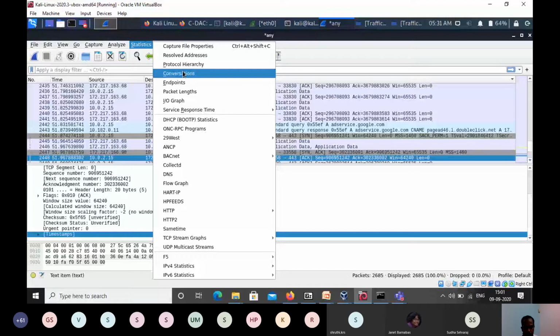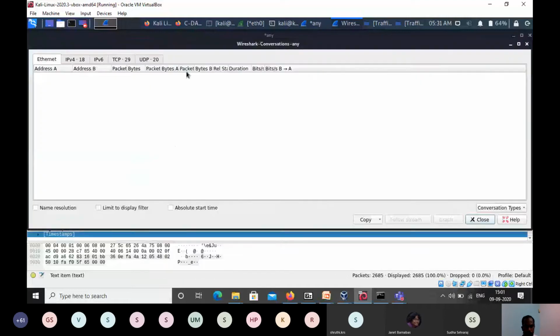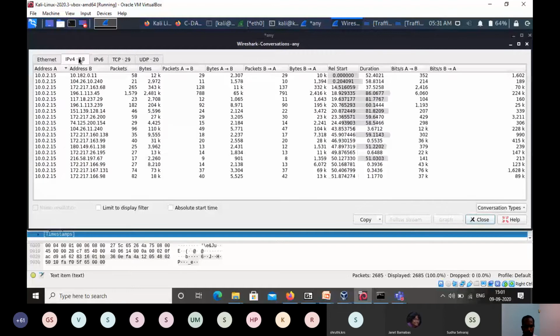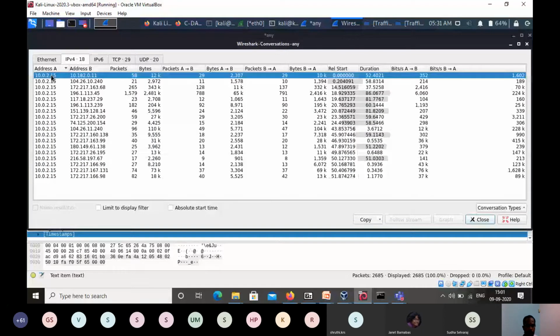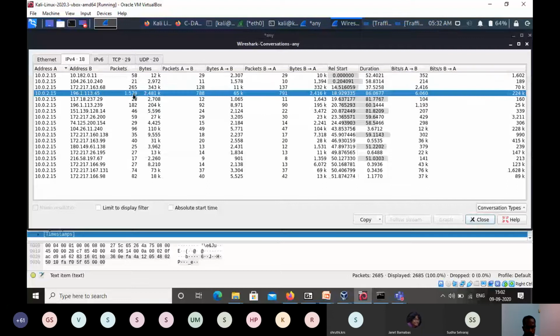So that is how we identify the protocol hierarchy. Then conversation means what communication is happening from one IP to another IP. Here you can see 10.0.2.15 is communicating to 10.182.0.11, and 58 packets it is sending. This is what we call an IP which communicates more. Like this, this is my machine, 2.15, and 196.1.113.45. So this is a CDAC IP.